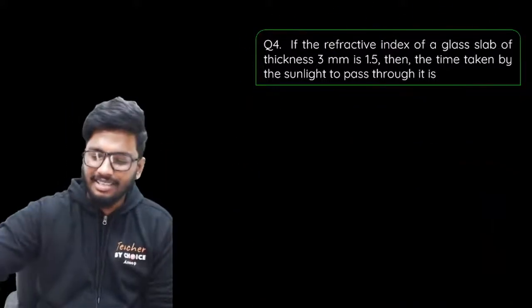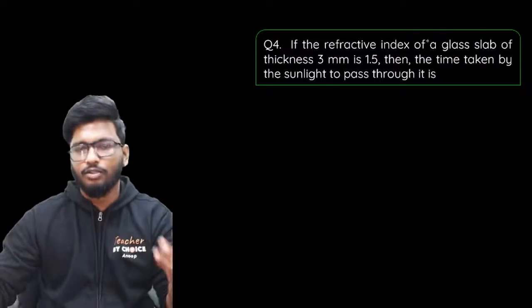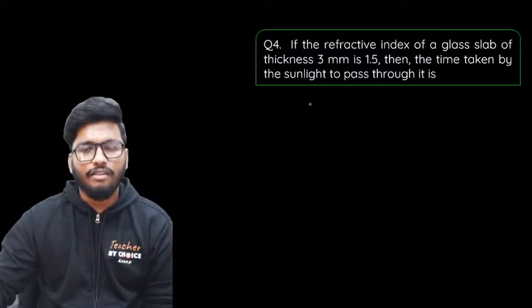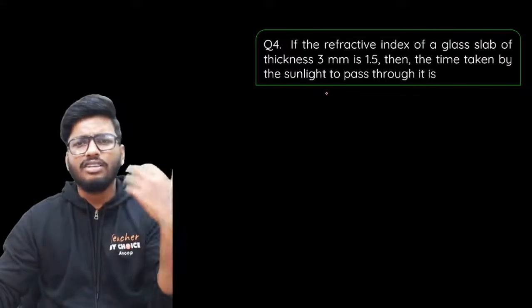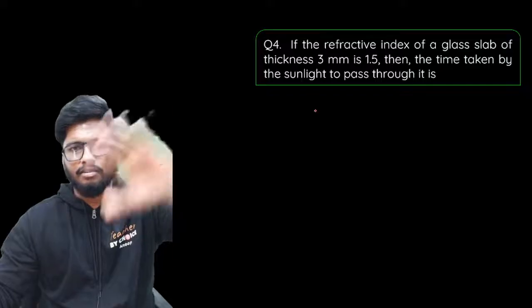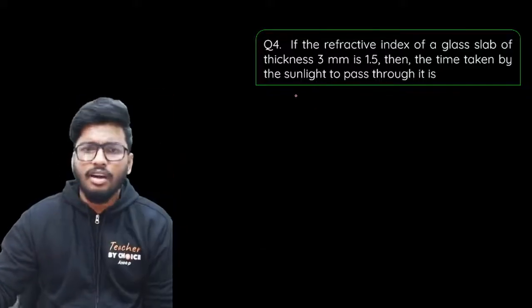Alright, anyways, so how do you solve this question? It's actually quite simple. First of all, you're asked to find the time taken. So first find the speed of light in glass. How do you find that? They've given you the refractive index. We're going to assume that the light is traveling from air into glass, or you can assume it is traveling from vacuum to glass, whichever you feel is comfortable.